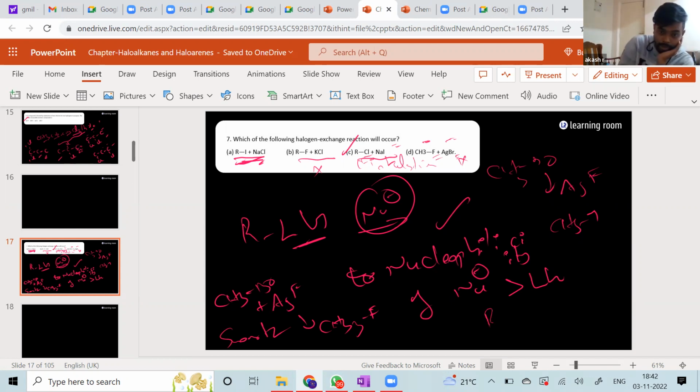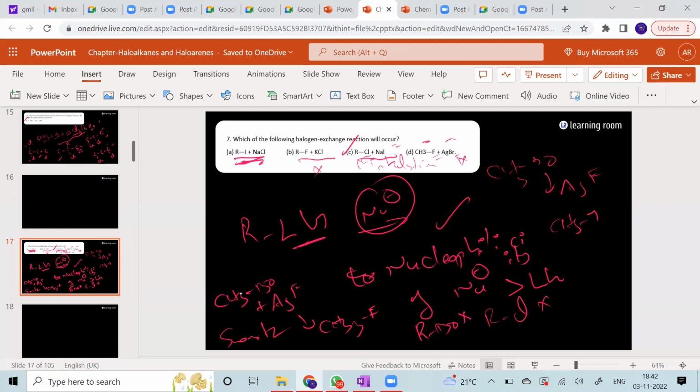RCl cannot be formed. RBr also cannot be formed. Only RF and RI can be formed in case of halogen exchange.